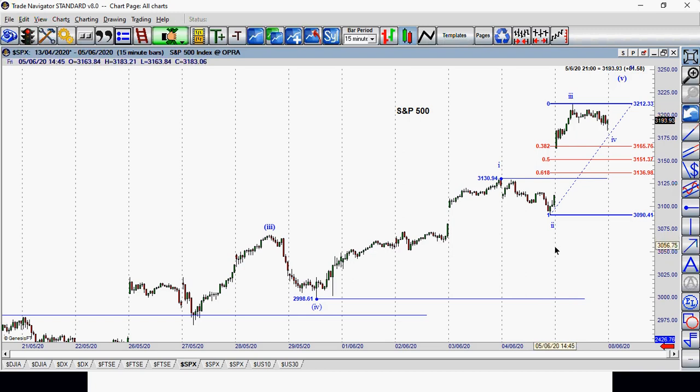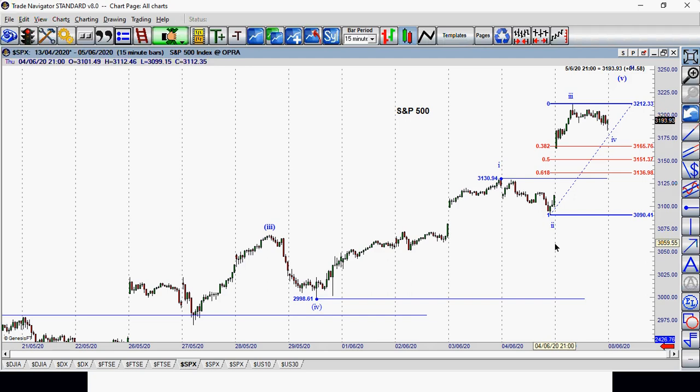You can see it's about here, 3,058. The second wave did not decline to that level. So that's why I didn't buy, because as I said, you have to look at the risk and the reward. If the risk is too high but the reward is not high, then I don't do the trade.